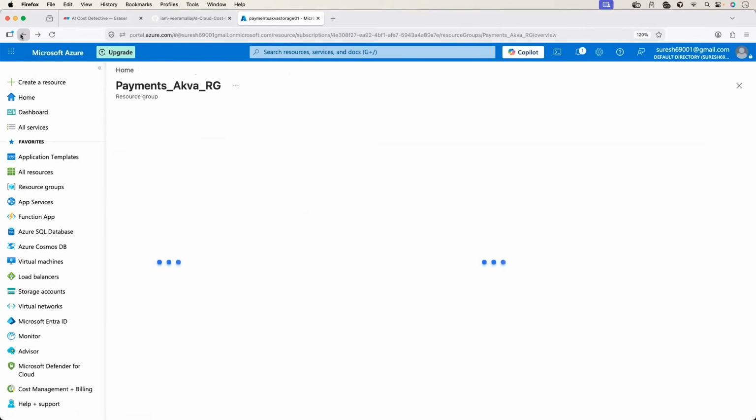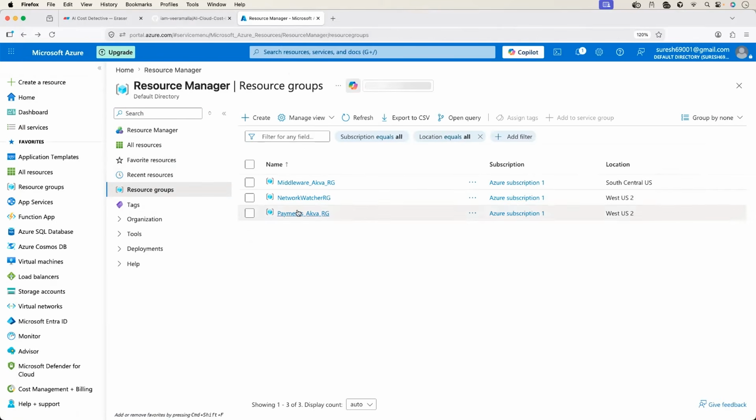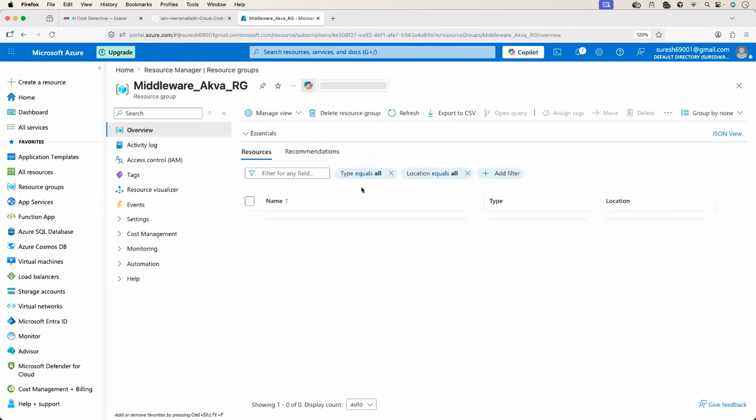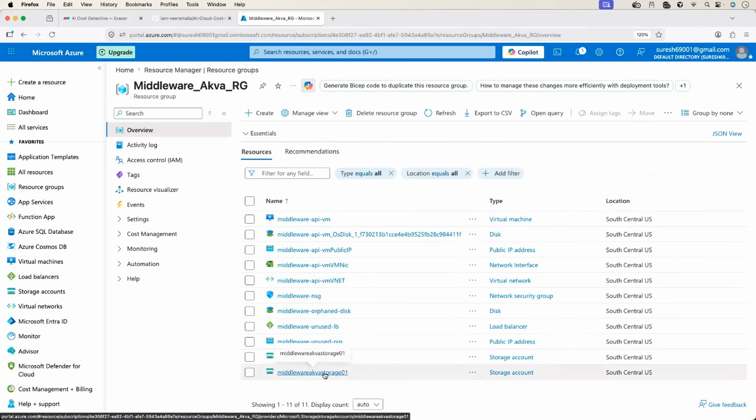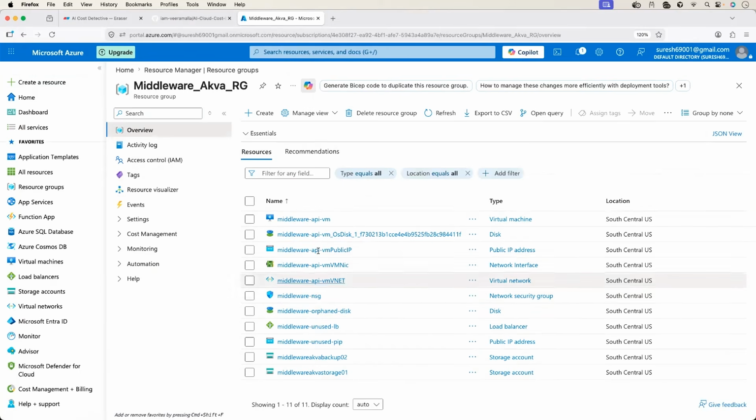Similarly, even in the other resource group, I have created a bunch of resources. If you look at the middleware resource group, I've created a storage account here as well. I've created a bunch of virtual machines, the networking of the virtual machines, and I've created some orphan disks, basically some disks that are not used by the virtual machines. So our Azure account is ready.